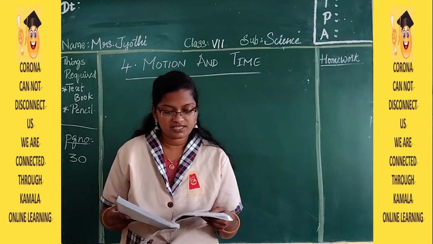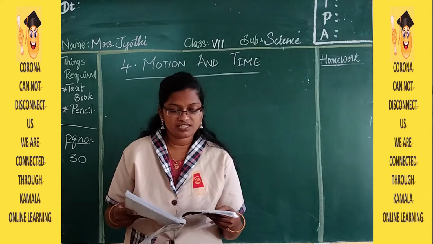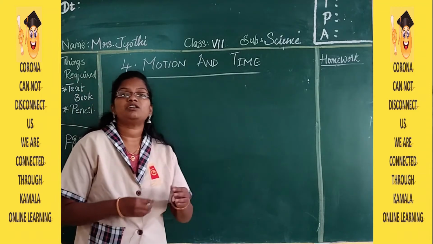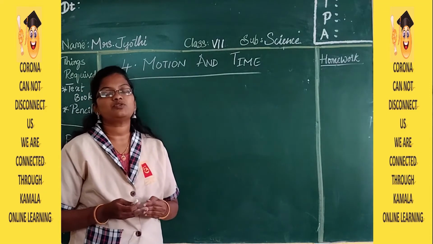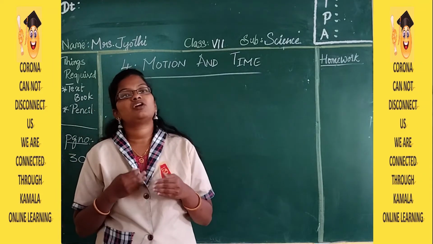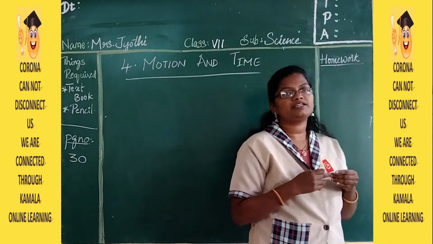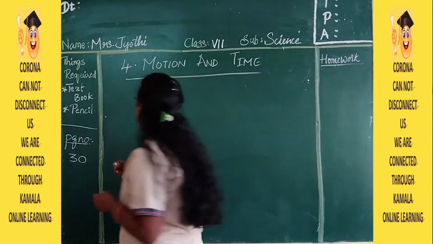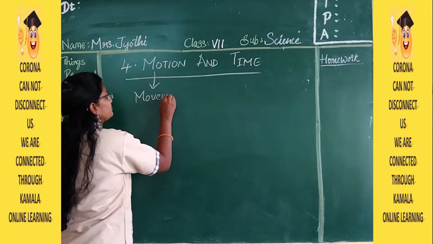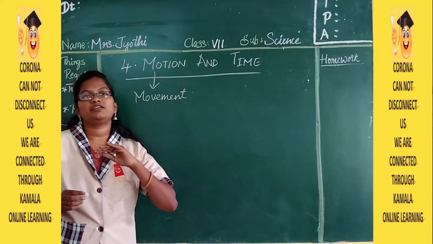In these two cases, the hands of the wall clock and the butterfly are in motion. They change their positions with time. So here we are going to learn about uniform motion and non-uniform motion. If there is a movement in a particular thing, then we call it motion. Like I am moving like this, then it is called motion. Motion is nothing but, we already discussed, movement. Now what is uniform? Uniform is nothing but same.